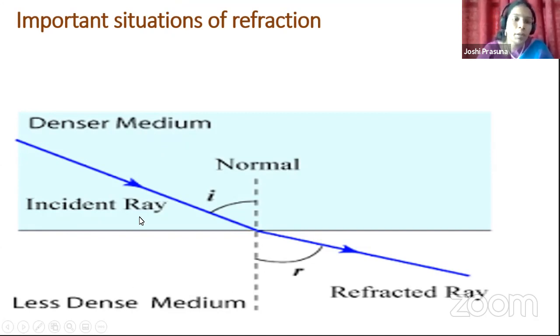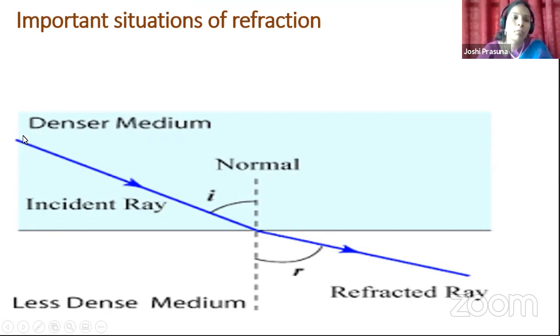If I give you an example, denser medium can be glass and rarer medium can be air or water. It can be anything. Suppose denser medium is water, the rarer medium will be air. So this is what you should remember whenever I say denser medium.